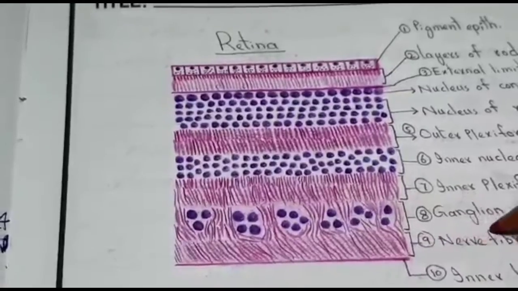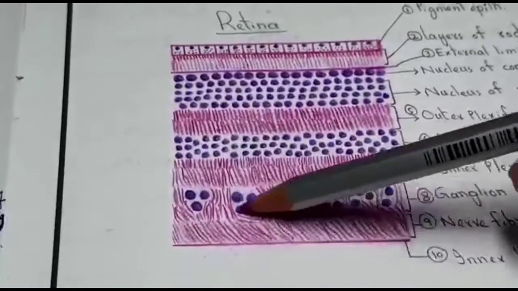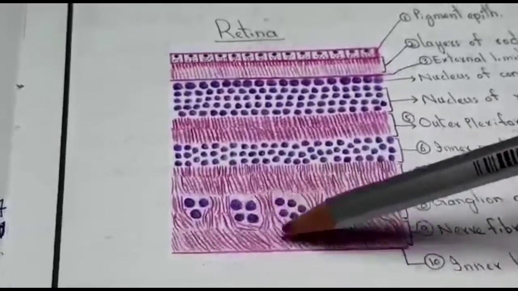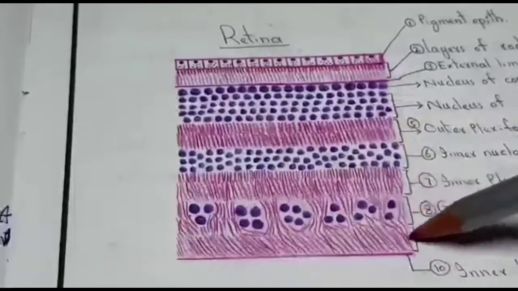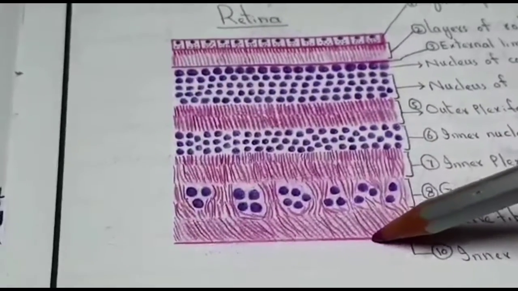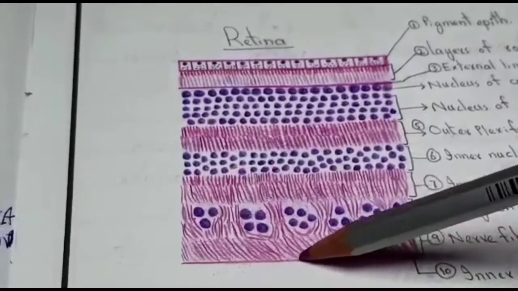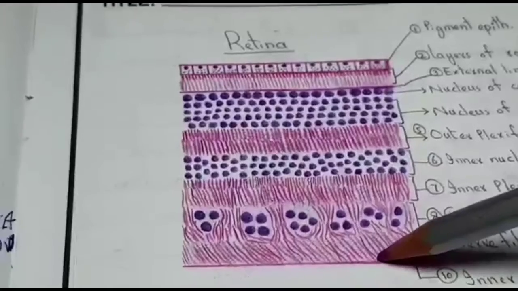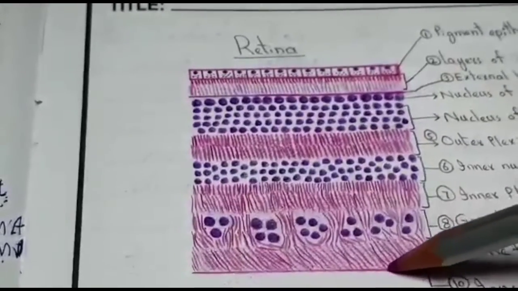And 9th layer is nerve fiber layer. In this layer, axons of these ganglion cells converge onto the optic disc from all over the retina to form optic nerve. And number 10th layer is inner limiting membrane. It is again a fine line, and it is formed by inner processes of Muller cells.